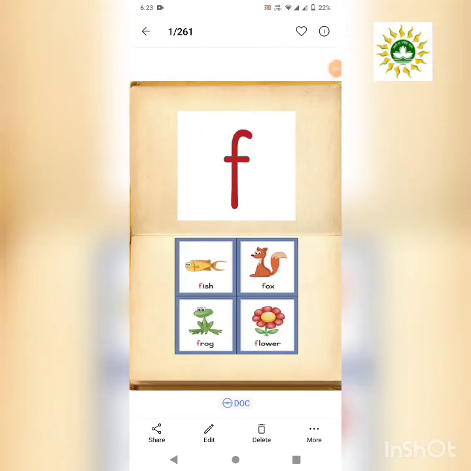This week children will identify small letter F. This is letter F. F says f. F says f. F fish. F fox. F frog. F flower.